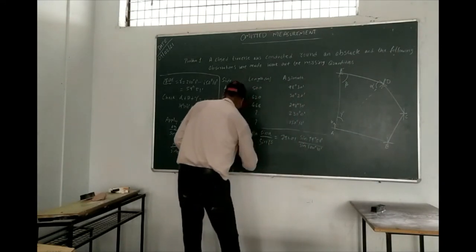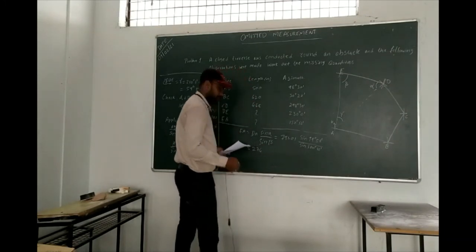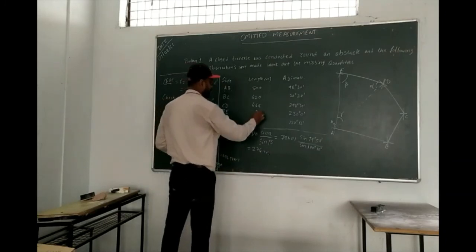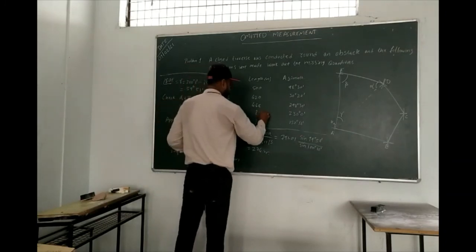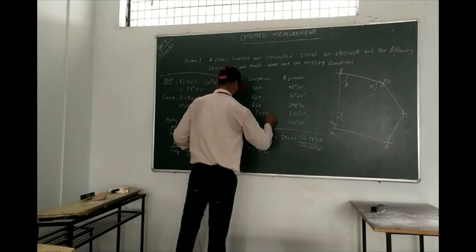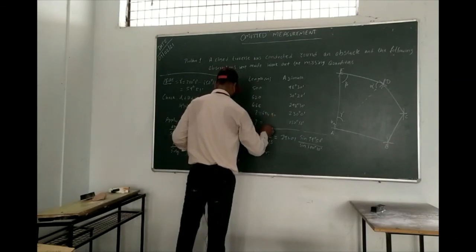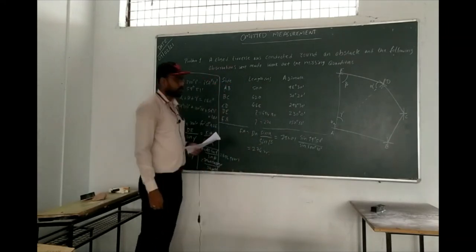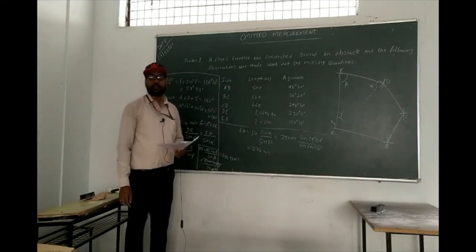So you are getting 274 meter. So this is also in meter. So here you can directly write 694.90. This one is 274. That's it. So like this you have to calculate.